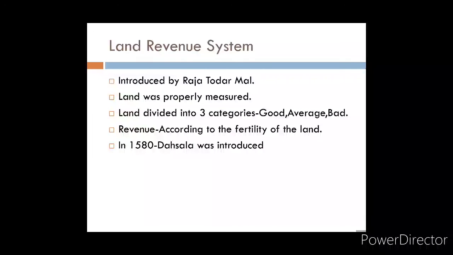After this, there was a Dehsala system. Under this land revenue system, in the Dehsala system the prices of the last 10 years were calculated, and after calculating it, 1/3 of the share was given to the king. And under trade, there were many measures which were adopted by the king. He always encouraged the internal as well as external trade.